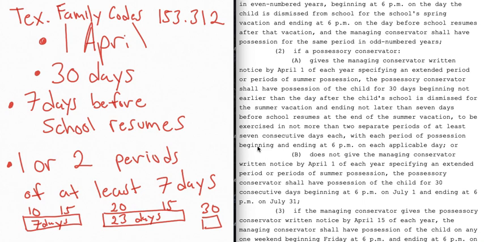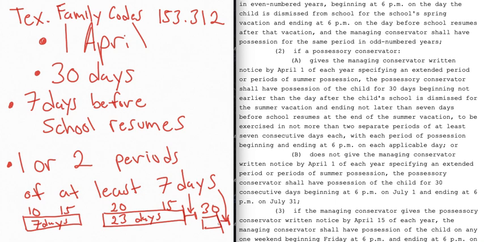It doesn't matter. Just make sure that the day it ends is the 7 days before school starts. So make sure that you got 7 days right here before school starts. That's when it ends. 1 or 2 periods.